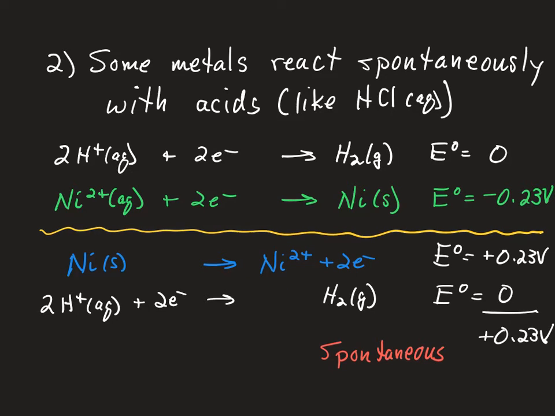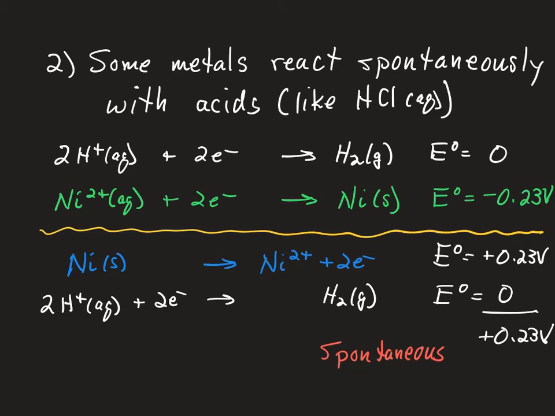Again, we can look at our table of standard reduction potentials, and anything below the hydrogen ion in terms of standard reduction potentials, if we convert that into the metal, then that metal will react with acidic solutions to make hydrogen gas.